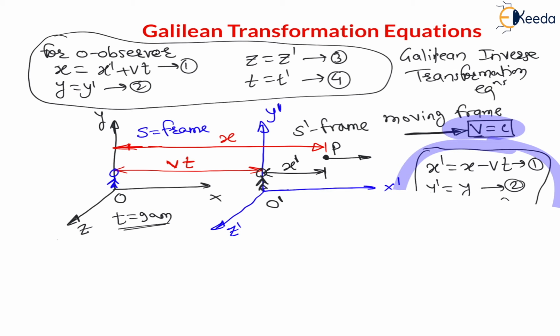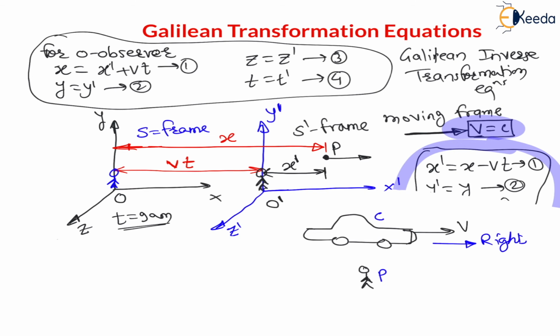Let us say you are moving in a car. Let us say this is a car, and the car is traveling, is moving towards right, with velocity v. And here one person is standing on the ground. Now for this person, the car is moving towards right. Yes, it is very obvious.